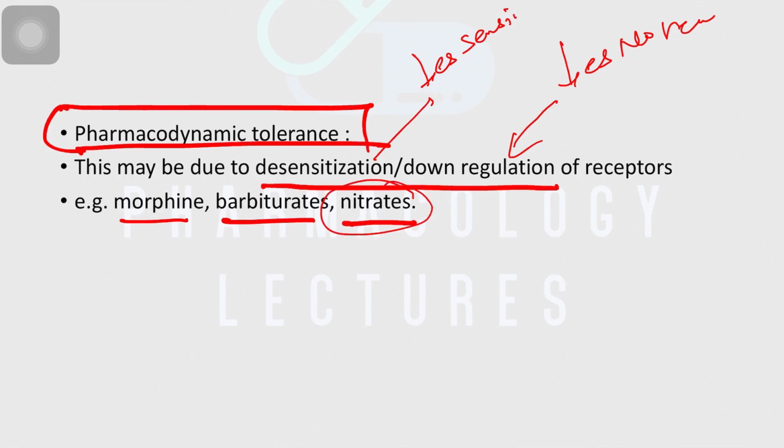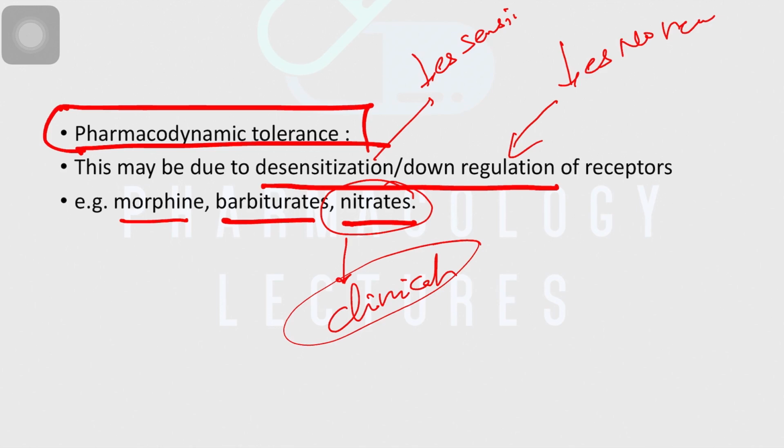Nitrate tolerance is very important. What is the clinical significance of that? Because of these characteristics of tolerance, we cannot give this drug to the patient continuously for a longer period of time. The important word is continuously. So we should always have a break period, or you can say a resting phase, where you do not expose the patient to the drug, so that the receptor comes back to the normal state and a response is produced again. We will see this in the nitrates section of the cardiovascular system.